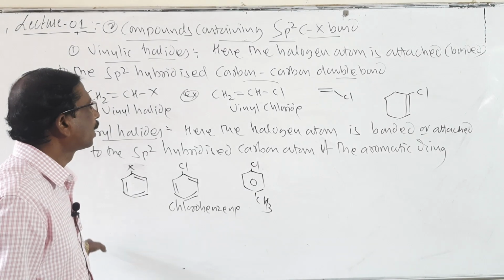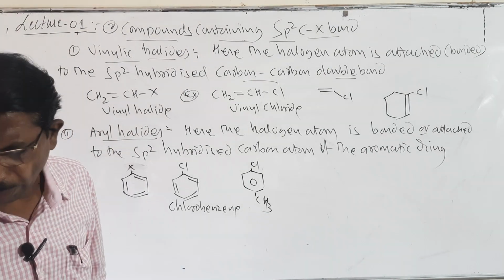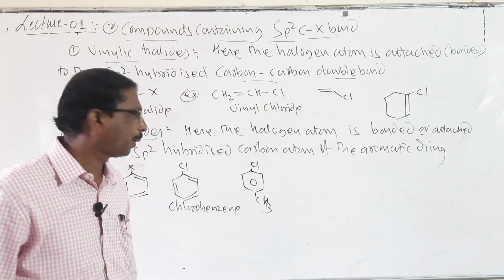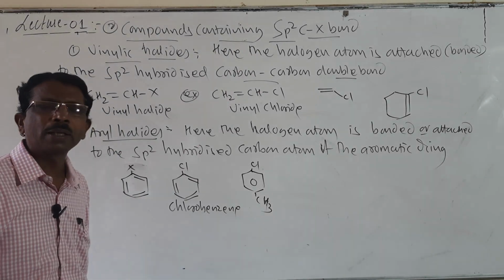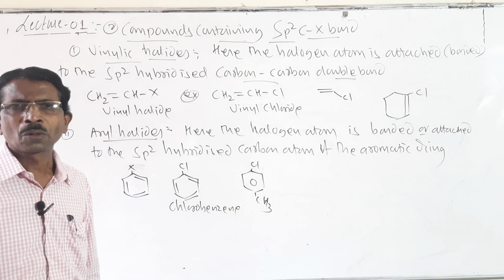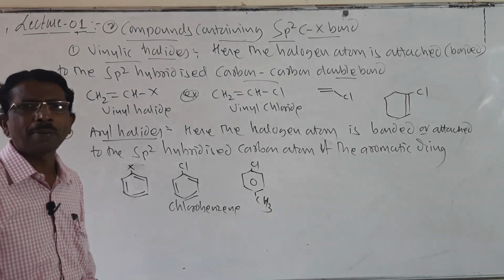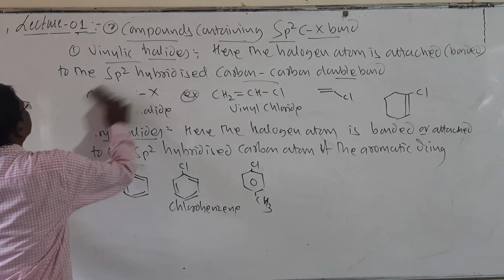And here it is the classification regarding haloalkanes and haloarenes. After this we will discuss the nomenclature. So what is nomenclature? I will give an introduction here.